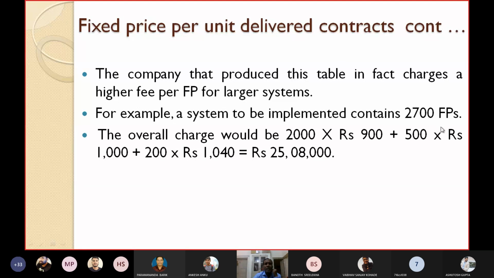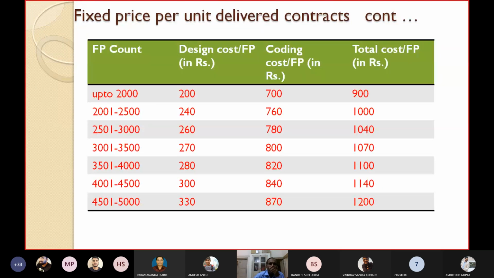You want to develop a system, and you have counted 2700 function points. Then how much will you charge? How will you compute the overall charge? Let's see. 2700 is calculated like this: first you take up to 2000, then the remaining 700. That means 2000 to 1500, another 500 will be taken from here, and then the remaining 200 will be taken from this slab.